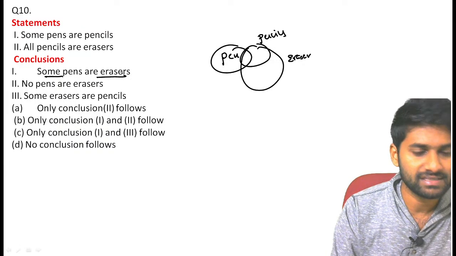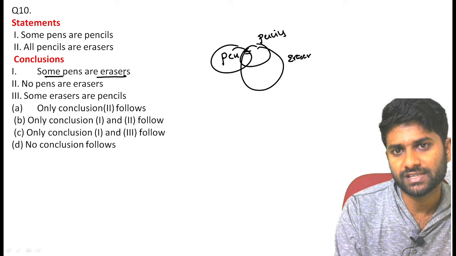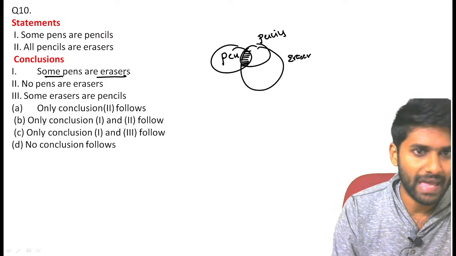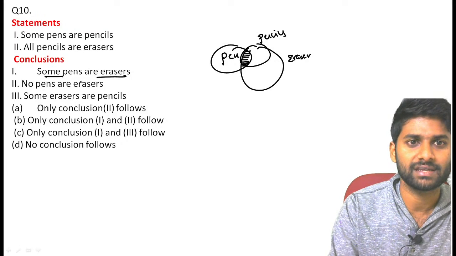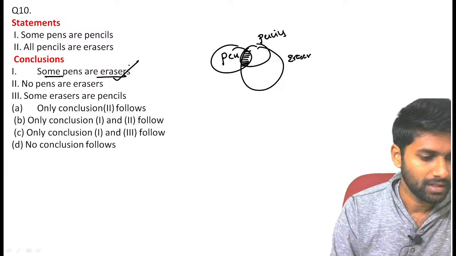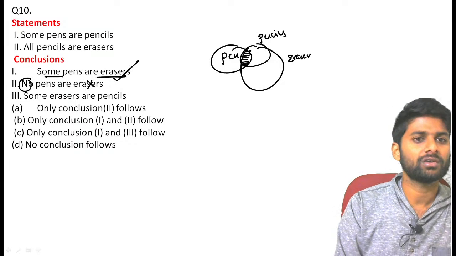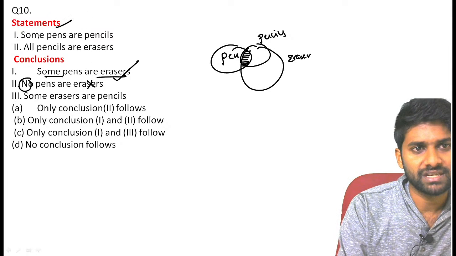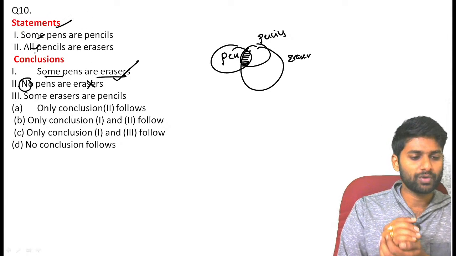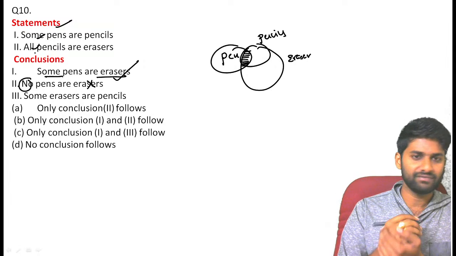Some pens are erasers can be concluded definitely, guys. If you see the diagram, pen and eraser have a some interconnection. So there is an intersection for pen and eraser, definitely a valid conclusion. Now, without seeing the second conclusion, I can say it is wrong. Why am I saying wrong? If the statements are positive, we never get any negative conclusion. Time waste. Clear?